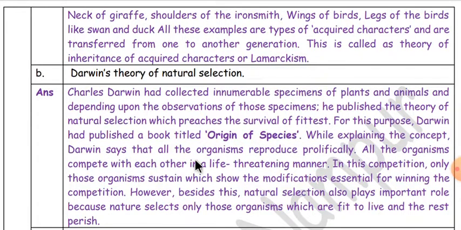Darwin says that all the organisms reproduce prolifically. All the organisms compete with each other in a life-threatening manner. In this competition, only those organisms sustain which show the modifications essential for winning the competition. However, besides this, natural selection also plays an important role because nature selects only those organisms which are fit to live and the rest perish.